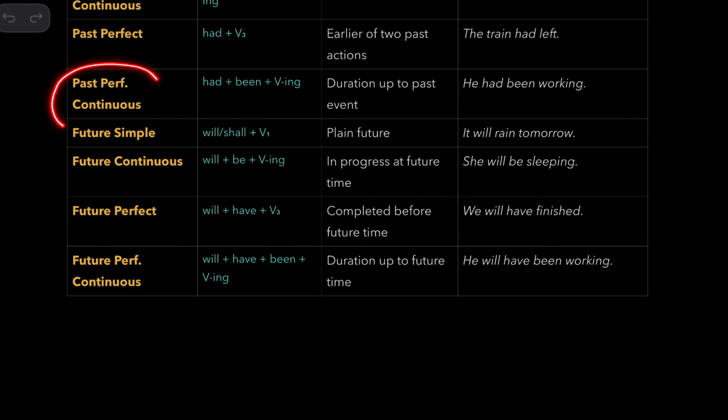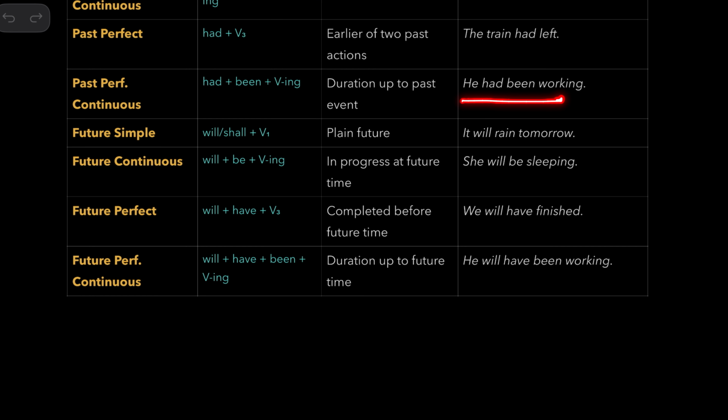And past perfect continuous you use to talk about something that started at a particular point in time and continued up to another point in time when something else began to happen. For example, he had been working for 2 hours when he decided to take a break.